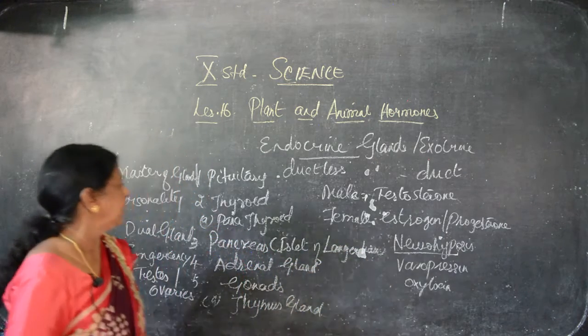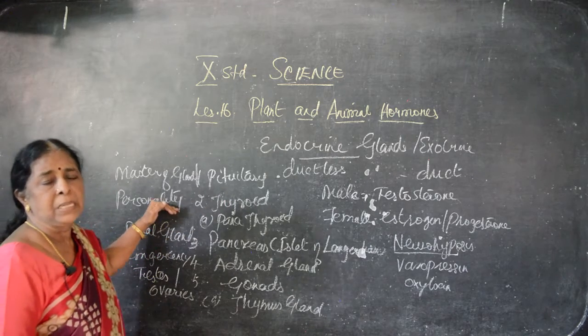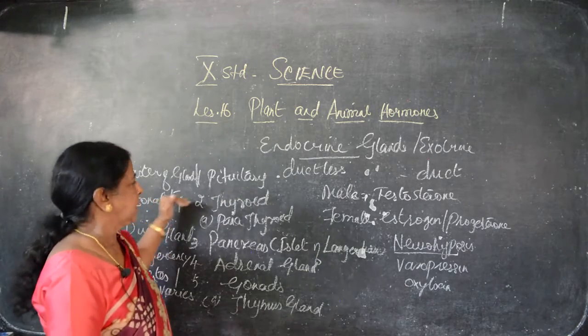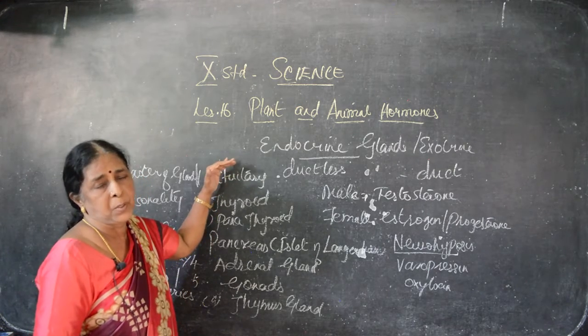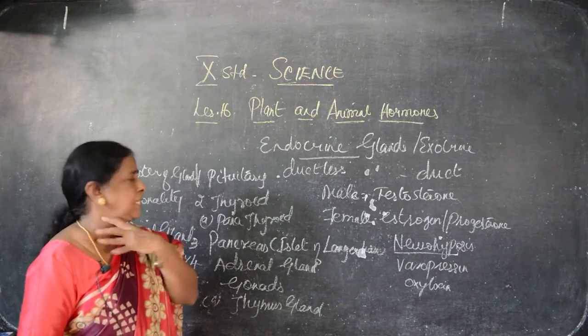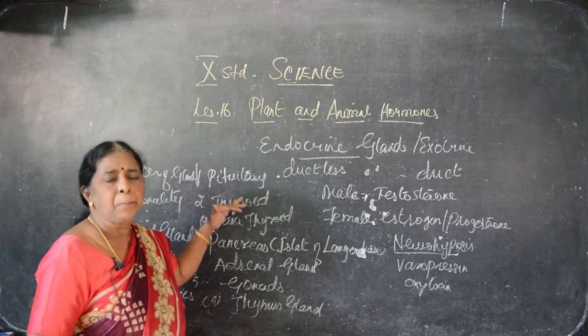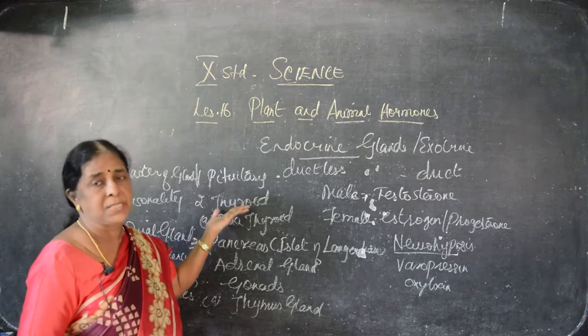Next, we have to go for the thyroid gland. Thyroid gland is known as the personality hormone. It develops our personality. For the thyroid, we have to see the trachea, the neck region; we can see the thyroid there. In some people you can see a swollen neck. This is the deficiency of the thyroid.